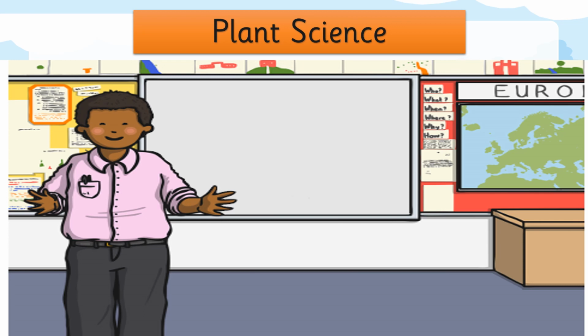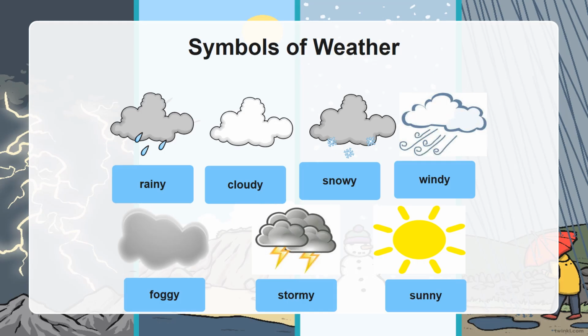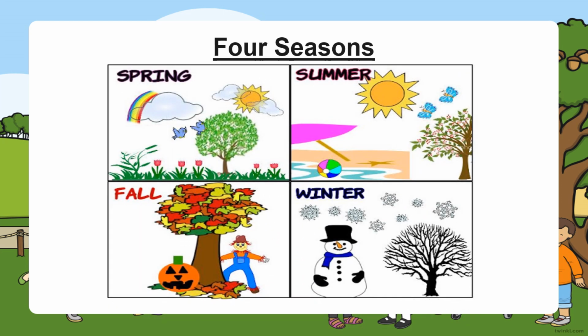Now students, let's recall plant science. First, we have the topic symbols of weather. As you can see, the symbols are rainy, cloudy, snowy, windy, foggy, stormy, and sunny. These are all symbols of weather. Here we have seasons. There are 4 seasons: spring, summer, fall, or you can say autumn, and winter.